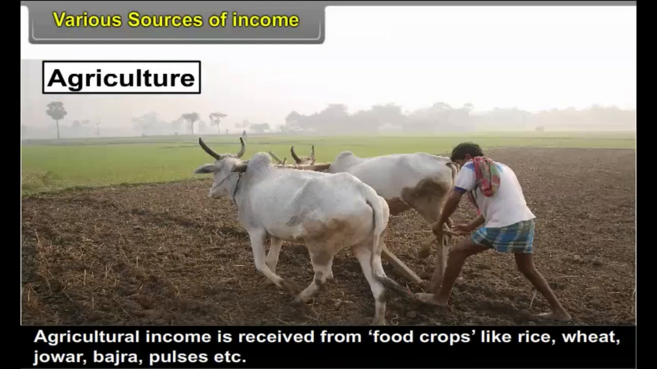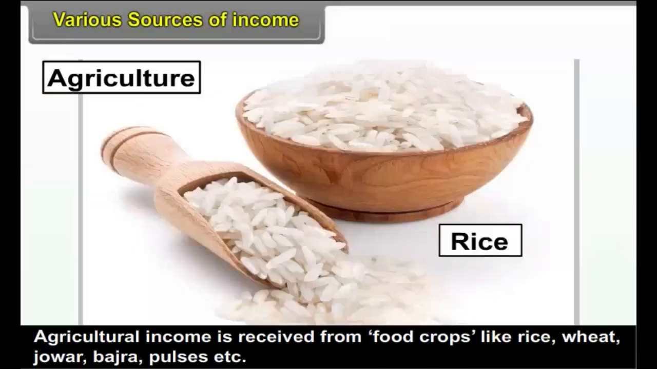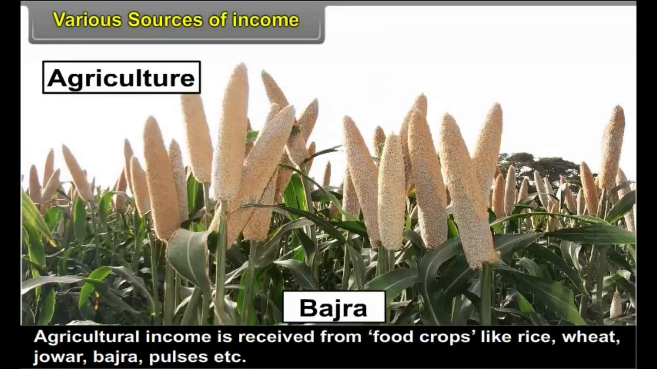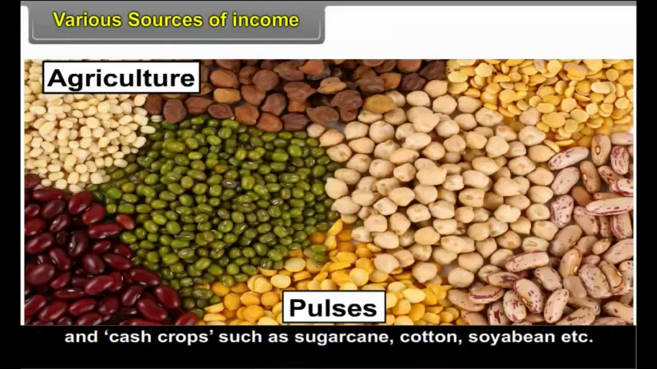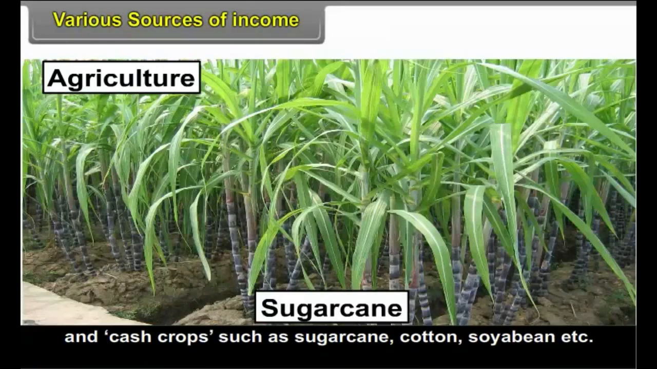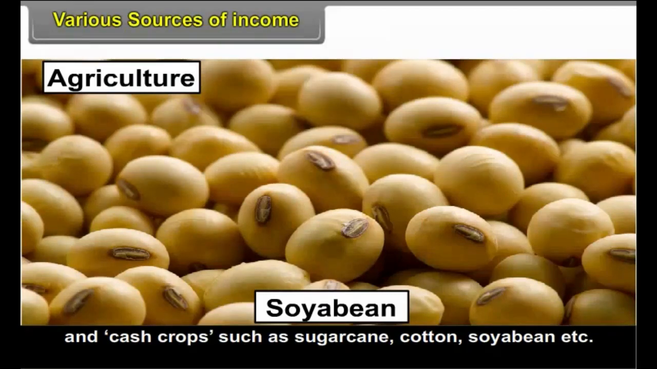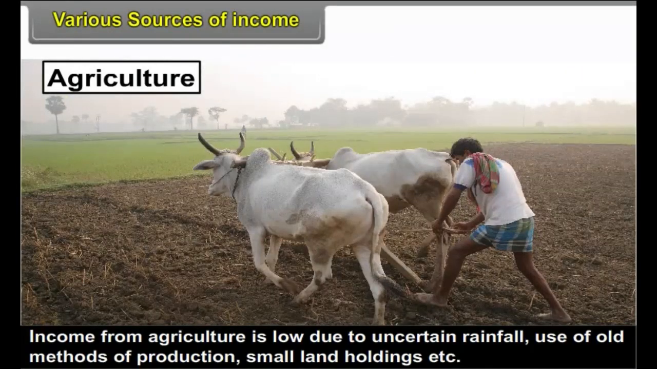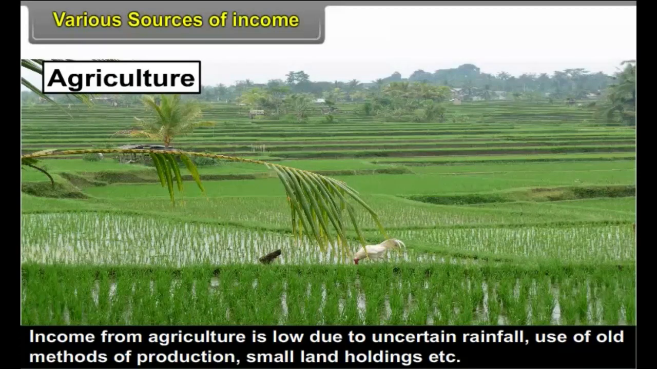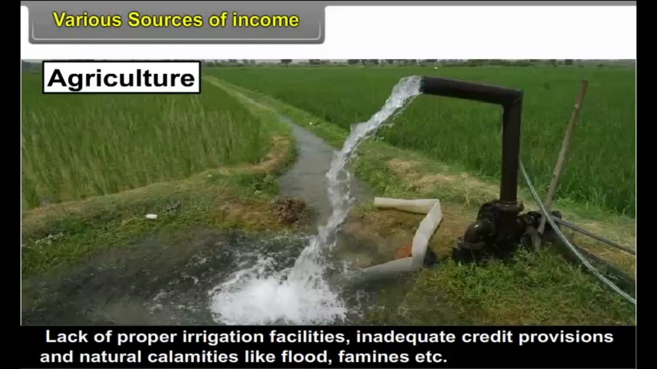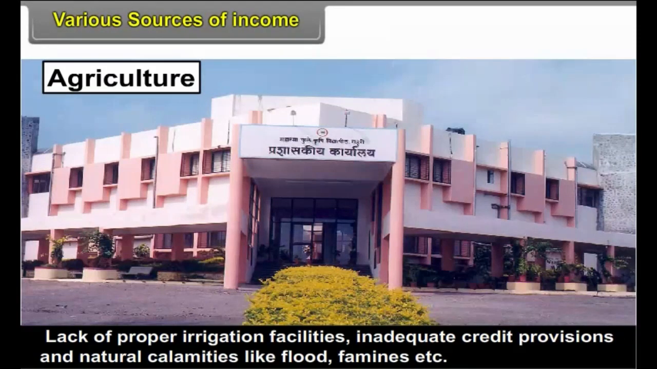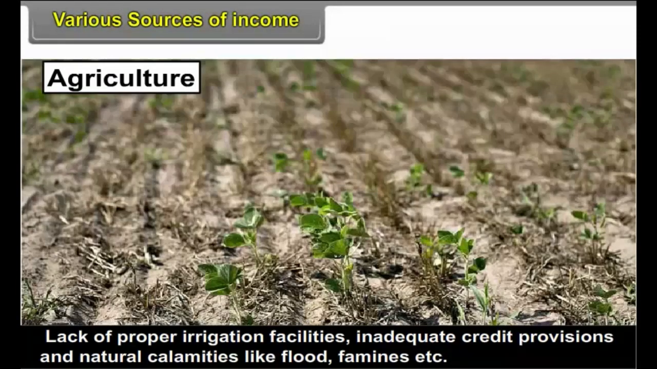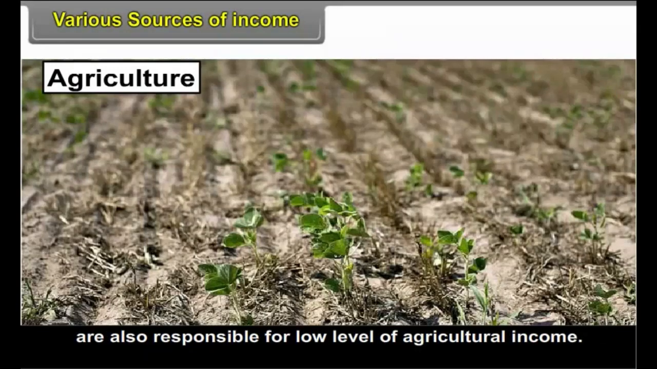Agricultural income is received from food crops like rice, wheat, jowar, bajra, pulses, etc. and cash crops such as sugarcane, cotton, soybean, etc. Income from agriculture is low due to uncertain rainfall, use of old methods of production, small land holdings, etc. Lack of proper irrigation facilities, inadequate credit provisions, and natural calamities like flood, famines, etc. are also responsible for low level of agricultural income.